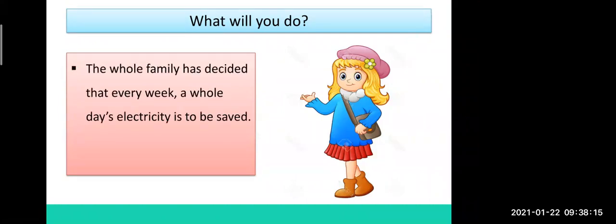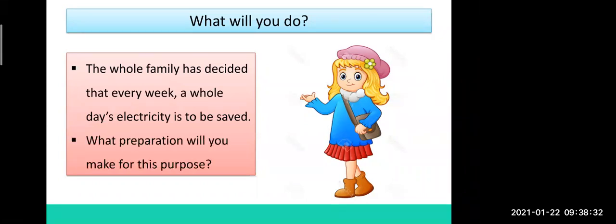Now here I have placed one activity, and you are going to give me the answer. You are all going to try this. A small activity is there. I want someone to read this for me. Yes. The whole family has decided that every week a whole day of electricity is to be saved.